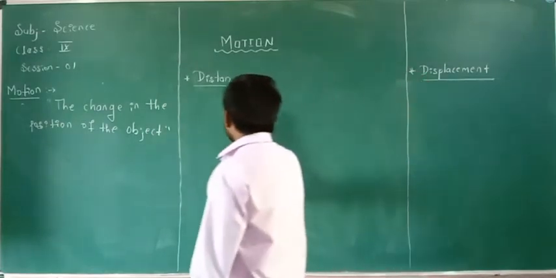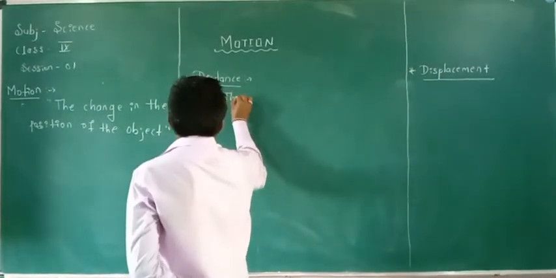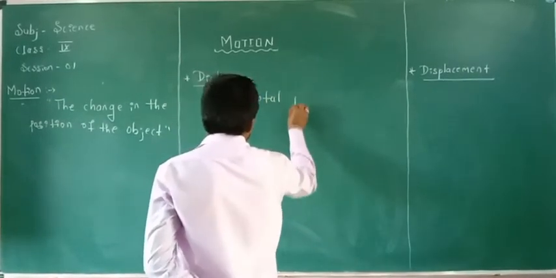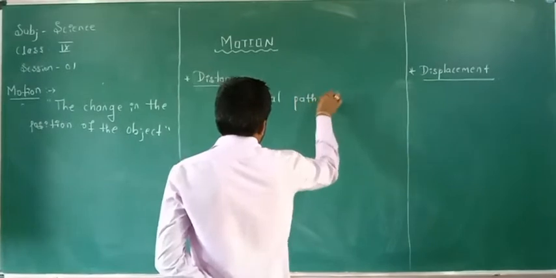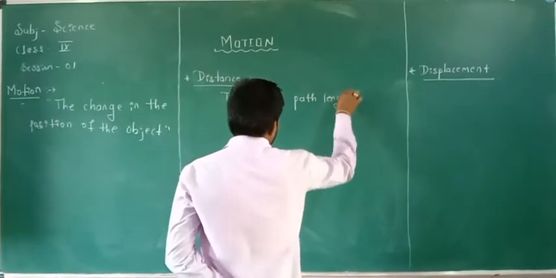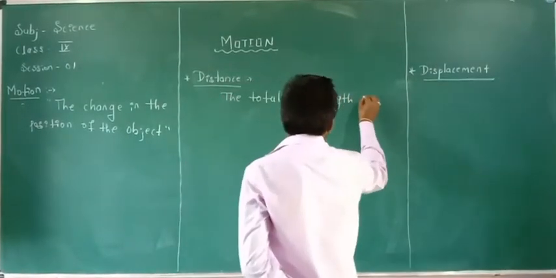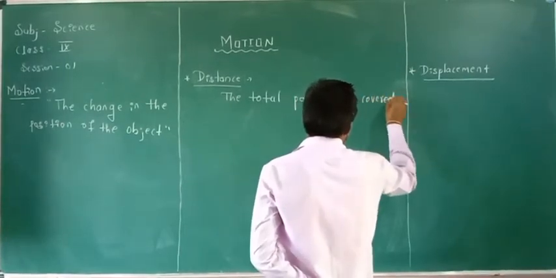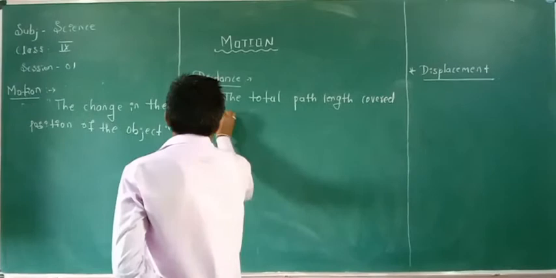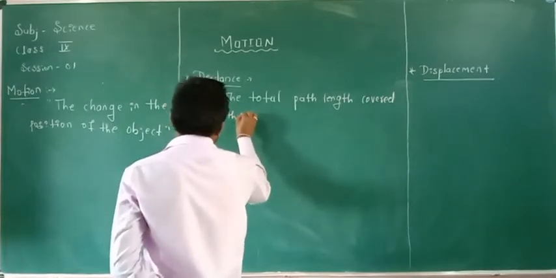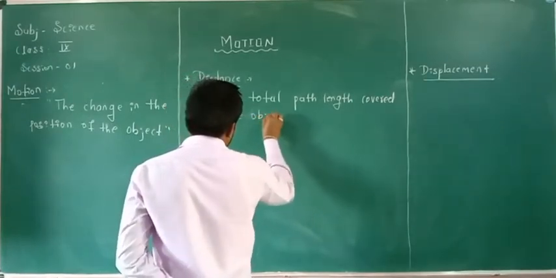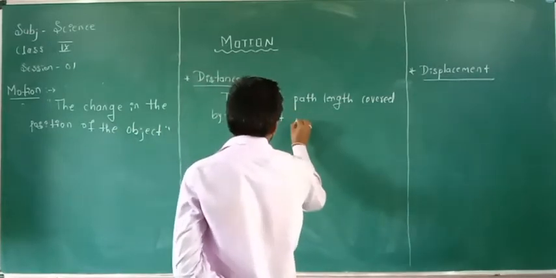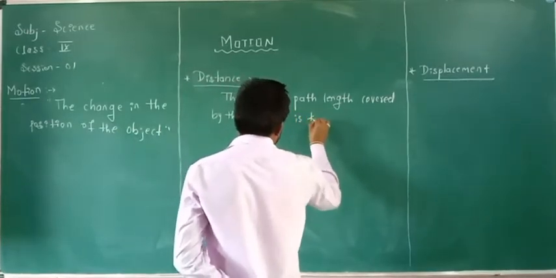The total path length covered by the object is known as distance.